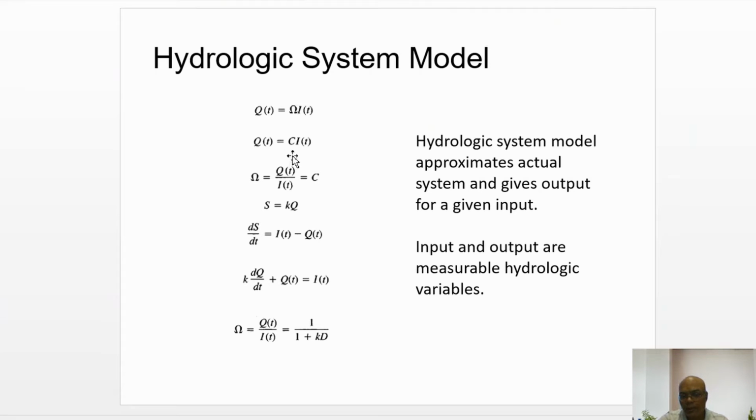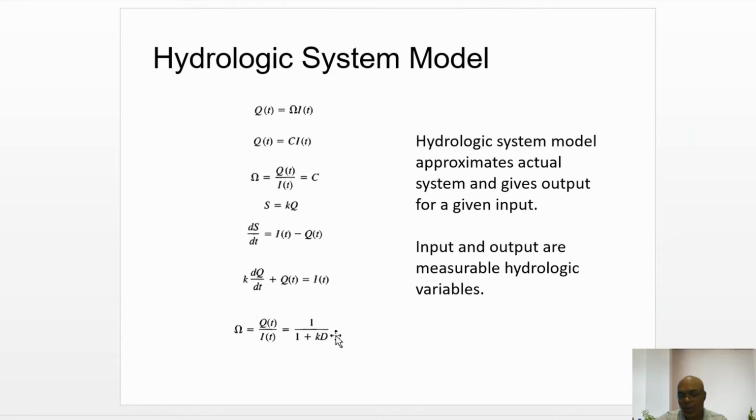So the transformation, that is omega, is equal to Qt by It. Okay, so that becomes 1 by 1 plus kD, because what we are writing is (kD plus 1) times Q is equal to I, and we know that the transformation is equal to Q by I. So therefore we'll get the transform parameter equal to 1 by 1 plus kD.